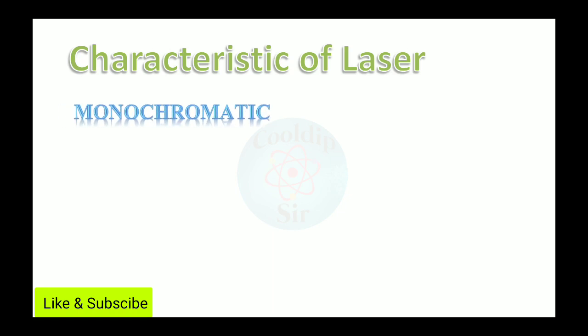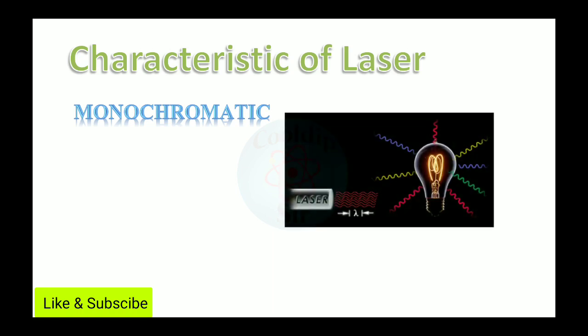The first one is monochromatic. What is meant by monochromatic? As we know, white light consists of 7 colors, and each color has a different wavelength and frequency. So white light is not monochromatic.